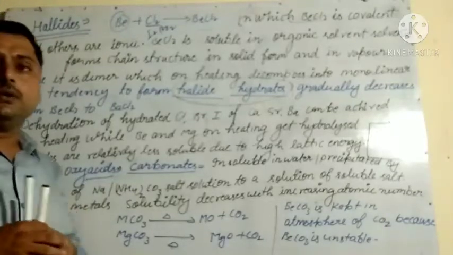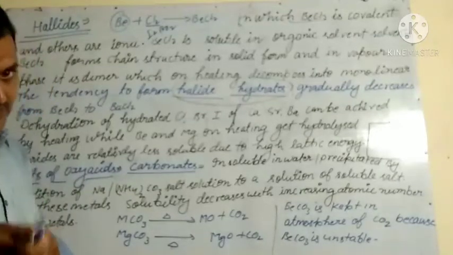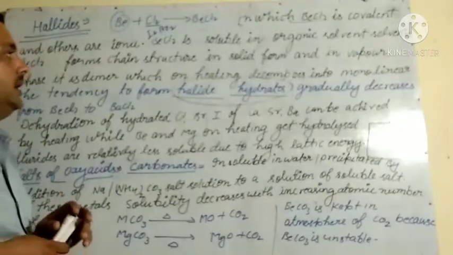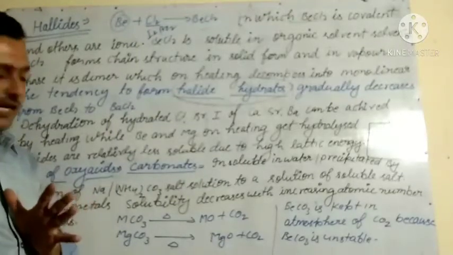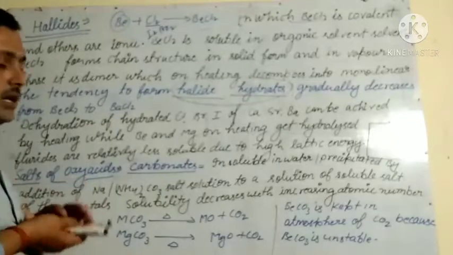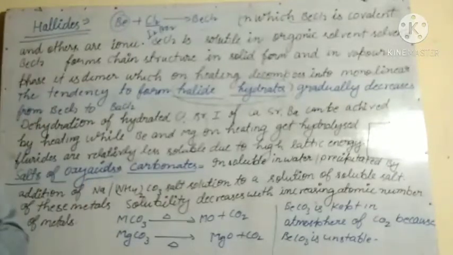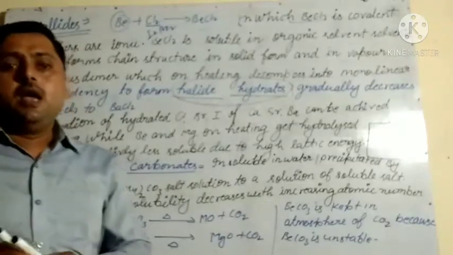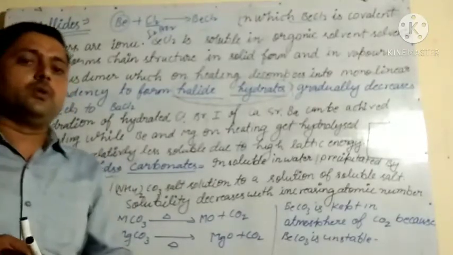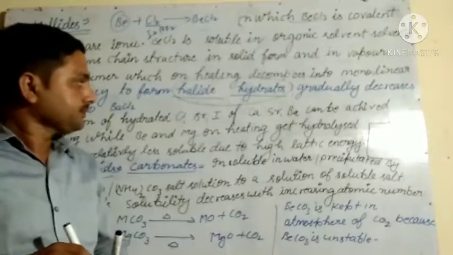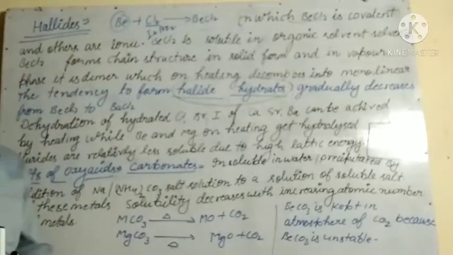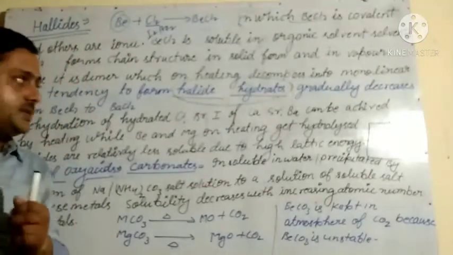BeCl2 is soluble in organic solvent while the others are soluble in water. BeCl2 has a chain structure in solid form, as shown in the figure, while in vapor phase it is in dimeric form with chloro-bridge bonds.